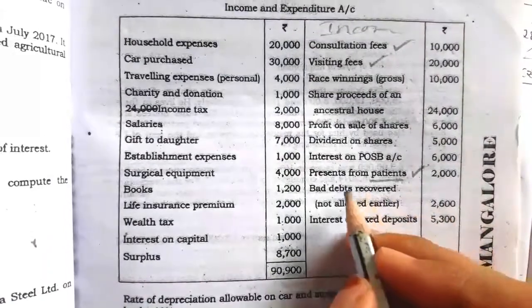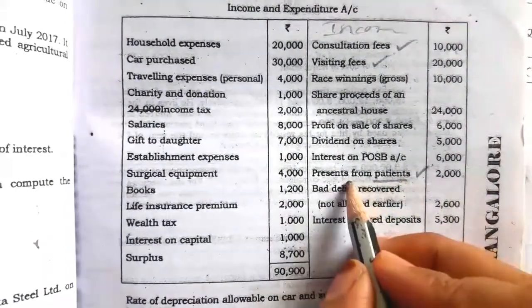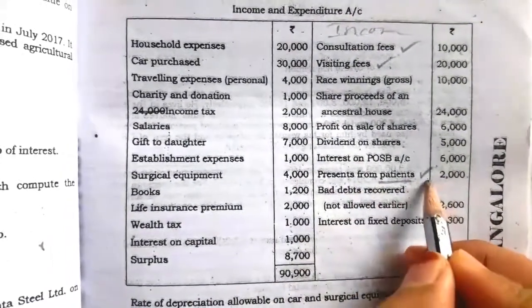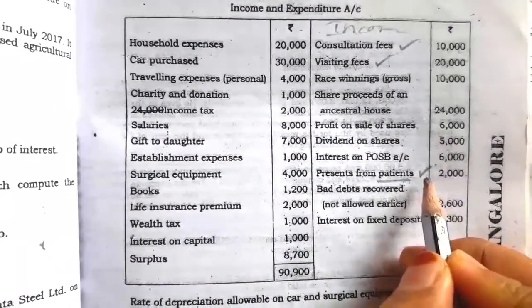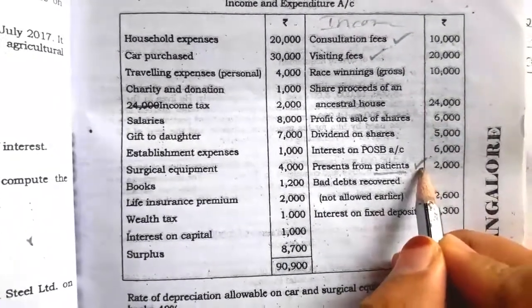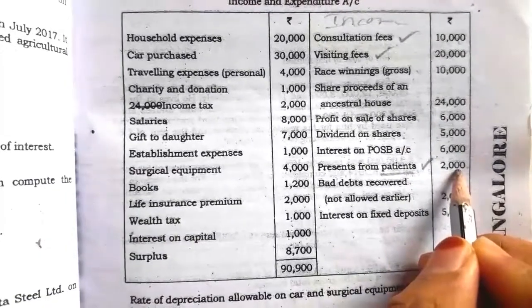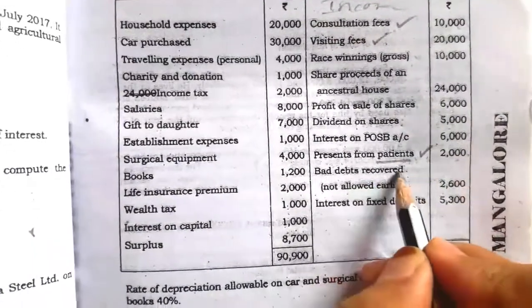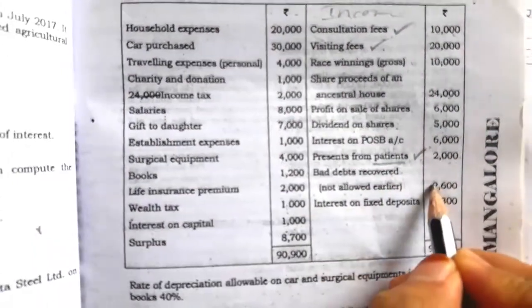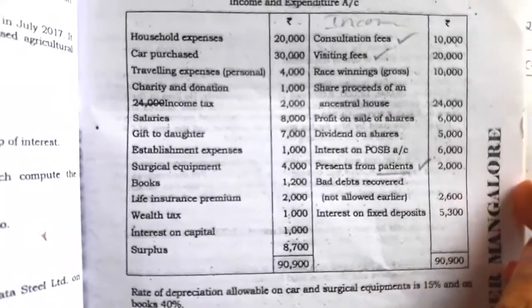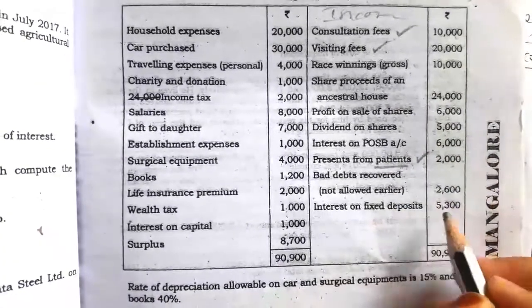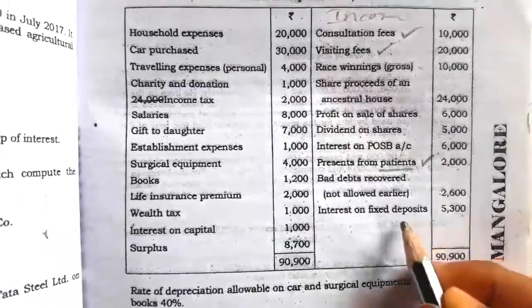The present or gift he received from his patients or his clients is taken as professional income. So this 2000 we have to add under the professional receipt. Bad debt recovered, not allowed earlier, is not relating to profession, so we have to ignore. Then interest on fixed deposit also is not relating to profession, so we have to ignore.